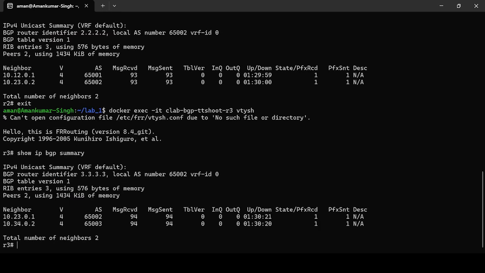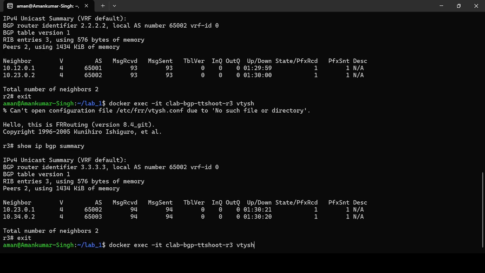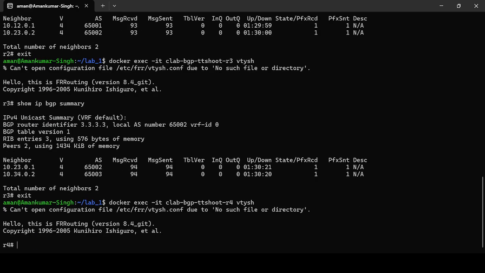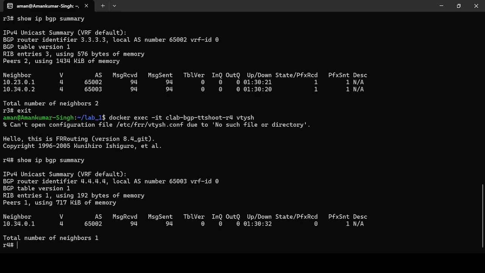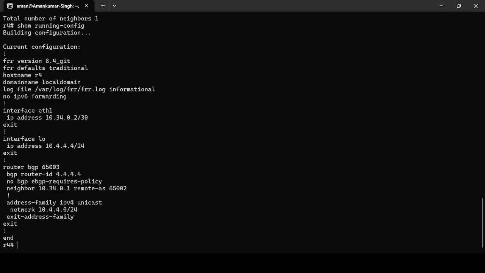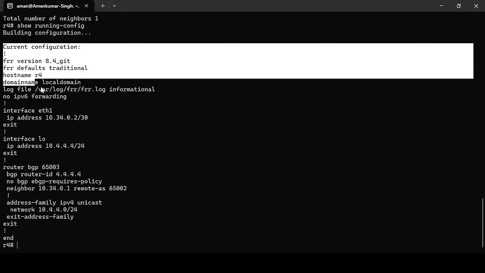Let me check on R3. On R3 also I have two BGP sessions. On R4, even on R4, I have two BGP sessions. So all the BGP sessions are configured. If I check R4's configuration, the configuration is fairly simple.